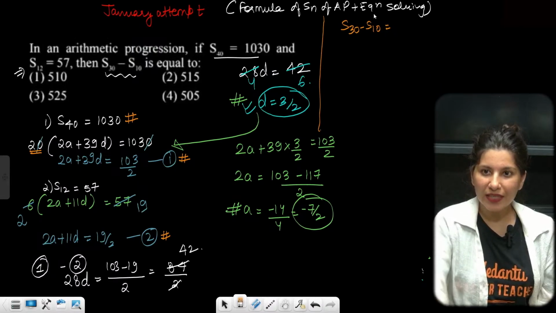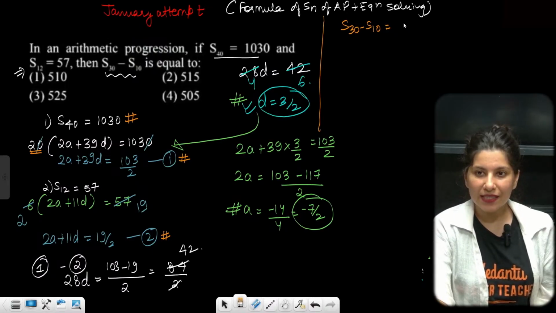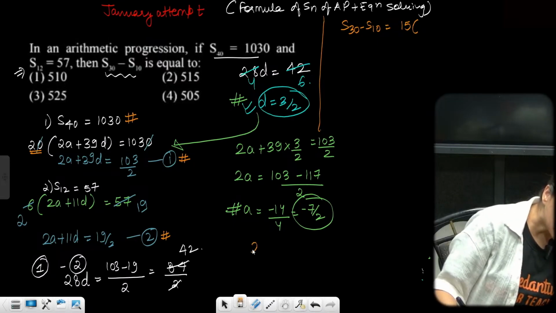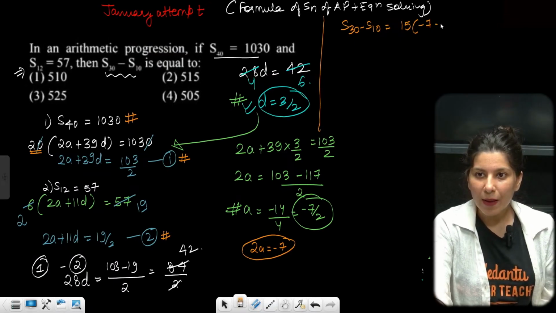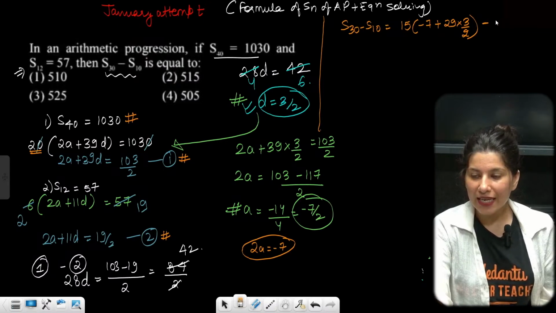Now listen to me carefully. S30, tell me, S30 will be what, ma'am? S30 will be 15 into 2 times A. Tell me what is the value of 2A? 2A will be minus 7 from here. So 2A is minus 7 plus n minus 1, that is 29 into D. Yes, ma'am, this is correct. Minus sign, now S10 will be 5 minus 7 plus 9 into 3 by 2.